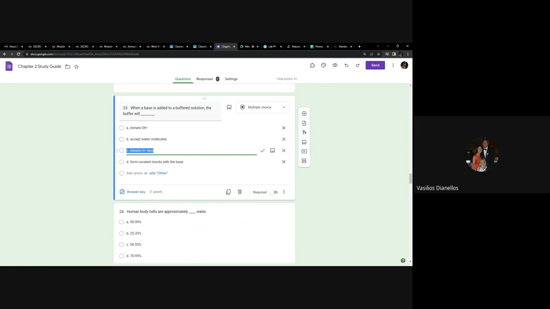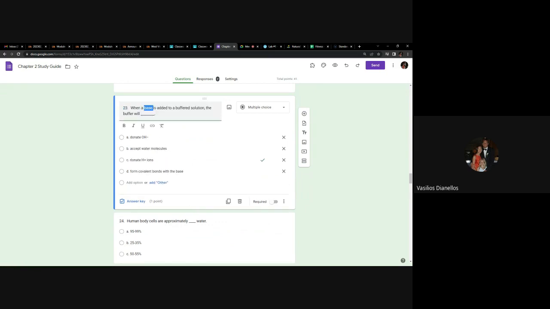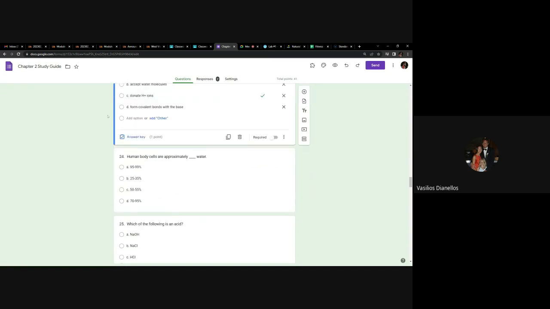And again, for the exam, I might change it up. So it might say accept OH minus ions, in which case A would be correct. And this might say donate or accept H plus ions, in which case that would be incorrect. And of course, I might ask you about an acid and not a base. So don't memorize these questions verbatim. Understand the concepts of the questions. So any questions about number 23?